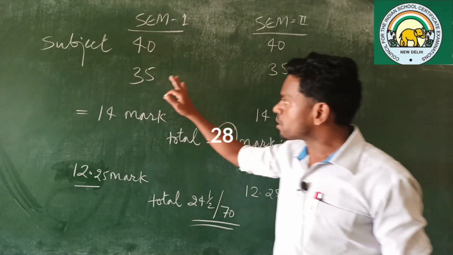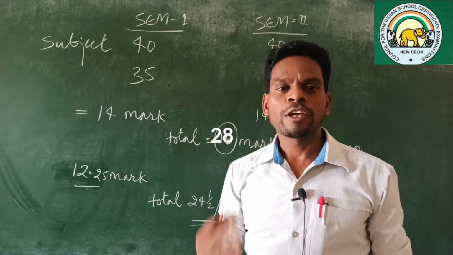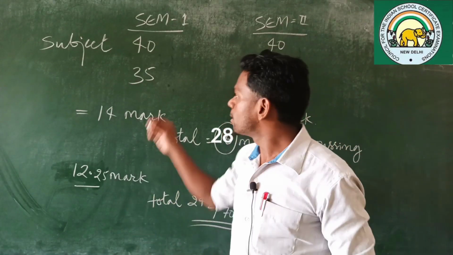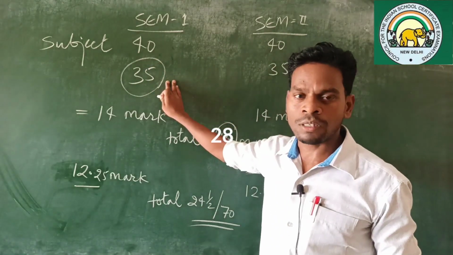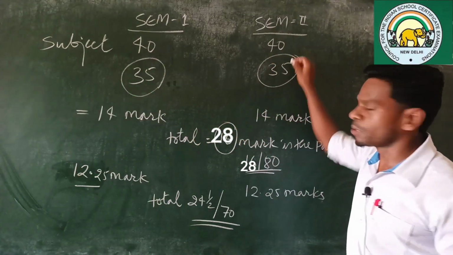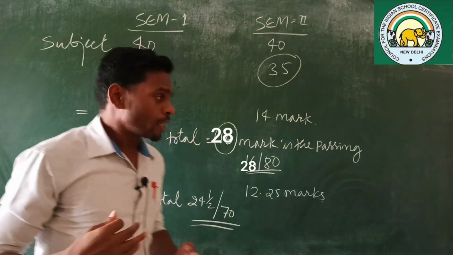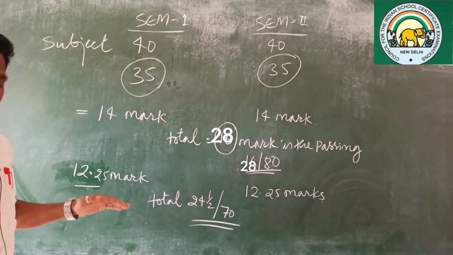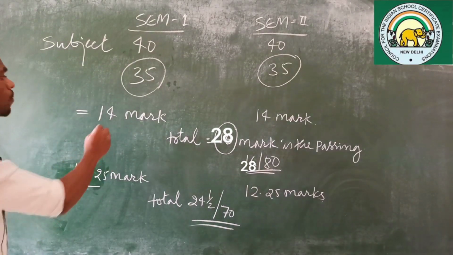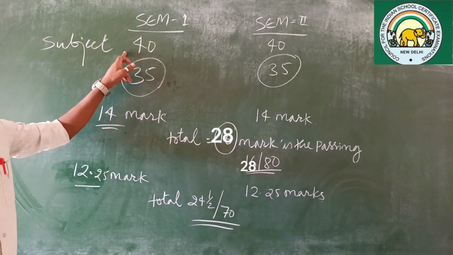But for subjects like science, especially physics, chemistry, bio, you had 35 marks in the first semester as total marks, and even in the second semester 35 marks. So for subjects with 40 marks as total, 14 marks is the passing marks in the first semester.